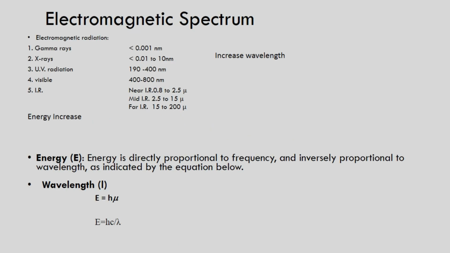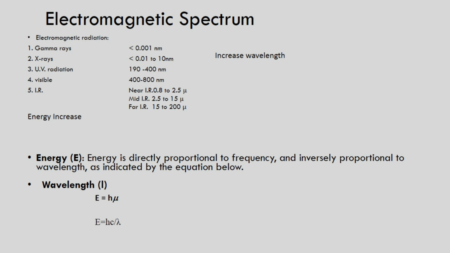Now once we say UV visible, these are electromagnetic radiation, and the range of this electromagnetic radiation is 190 nanometer to 800 nanometer, where 190 nanometer to 400 nanometer is for UV and 400 nanometer to 800 nanometer for visible radiation.